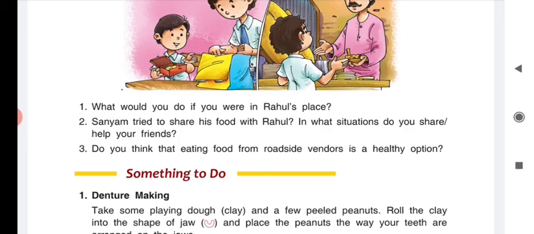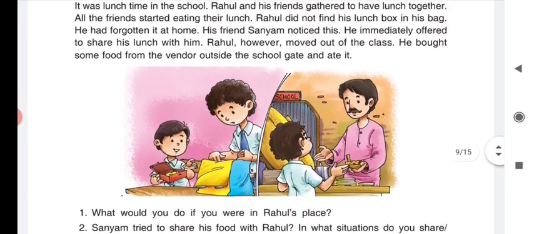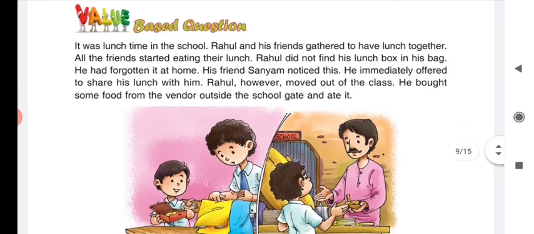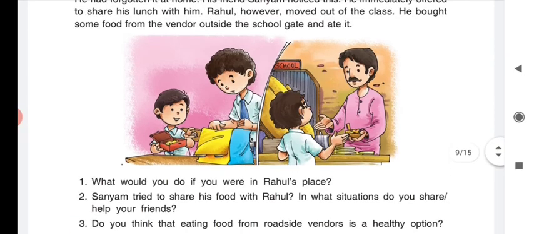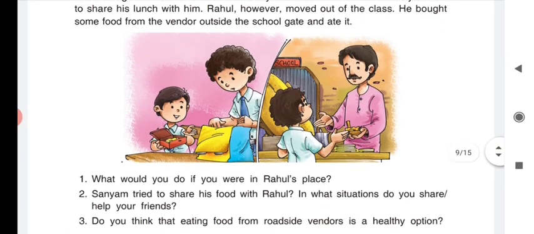So this is the value-based part of this lesson. These are the value-based questions. In our next class we will also discuss this lesson.